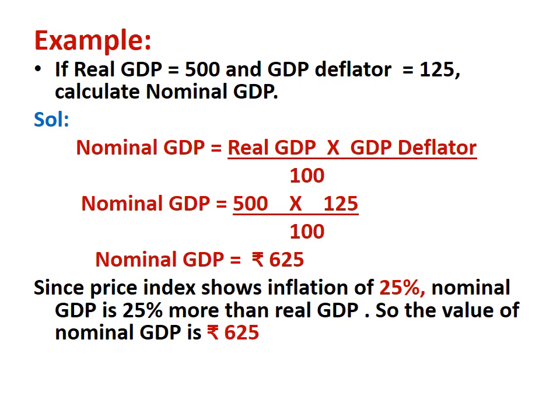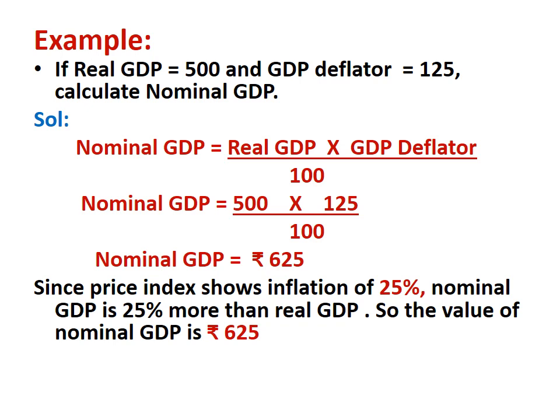Now we will substitute the values of real GDP and GDP deflator in this formula, and it can be written as nominal GDP is equal to 500 into 125 divided by 100, and the value of nominal GDP is equal to rupees